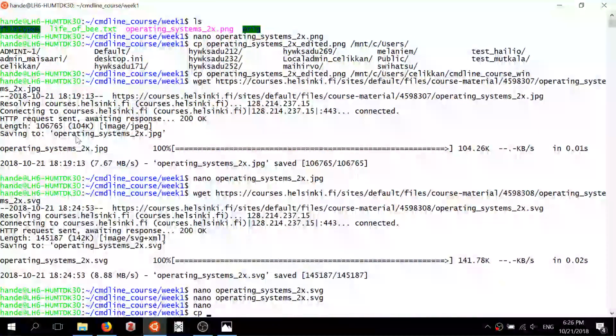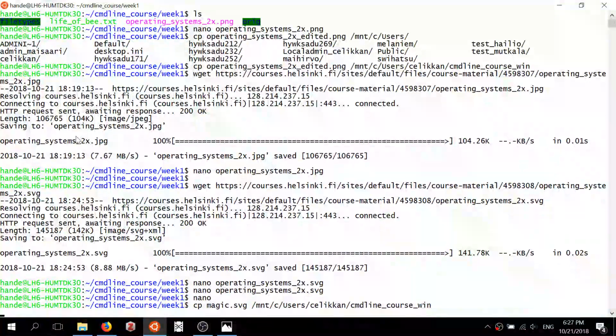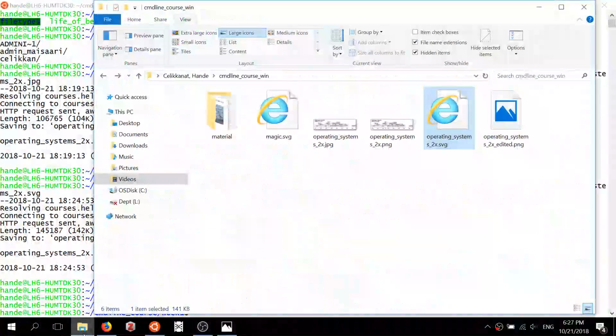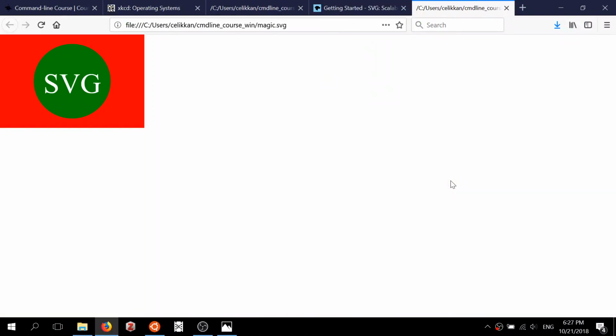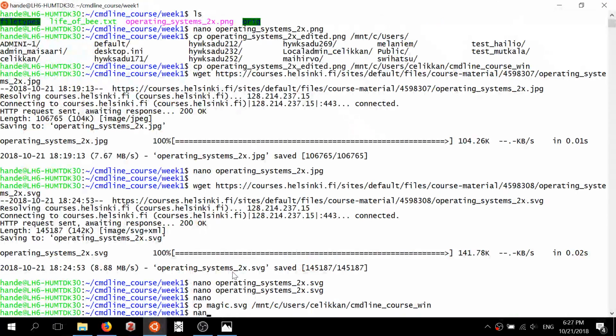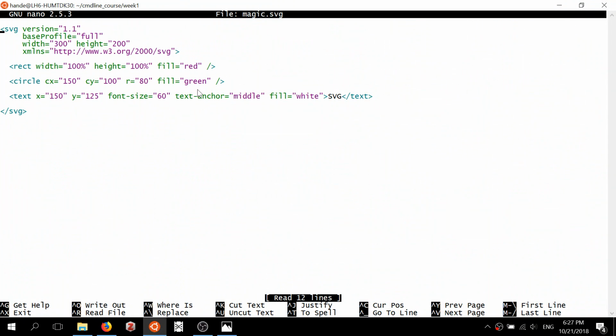Then I can copy this magic.svg to my Windows part, and from the File Explorer, now if I try to open this file with my Firefox, then I see an image, because actually this SVG file described how to draw the image.